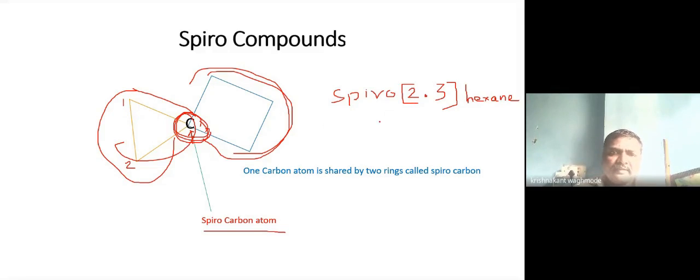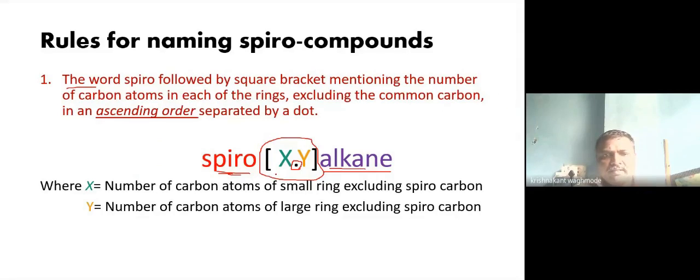So what I have done, I have written first the word spiro, then square bracket, the number of carbon atoms in the rings in ascending order. Ascending order means increasing order. The 2 numbers should be separated by a dot, square bracket complete, and the name of the parent alkane, the total number of carbon atoms in this compound. So here 2 carbon atoms are there in the small ring, then 3 carbon atoms are there in the large ring, and the total number of carbon atoms is 3, 4, 5, 6. So total 6 carbon atoms are there. That's why hexane. So in this way, the IUPAC name of the compound is given.